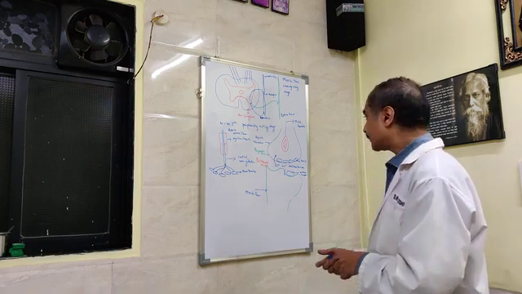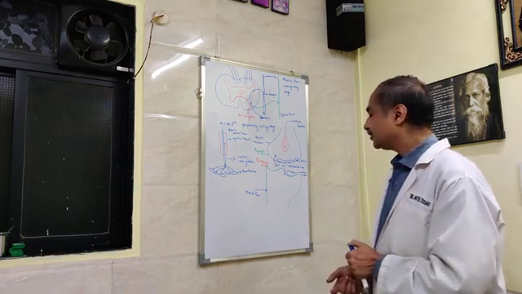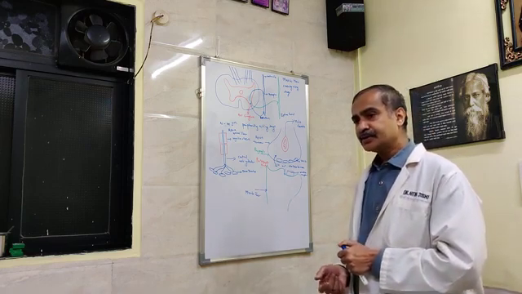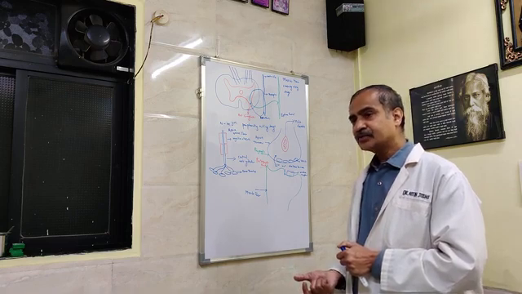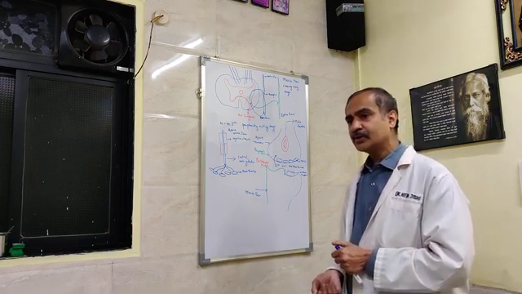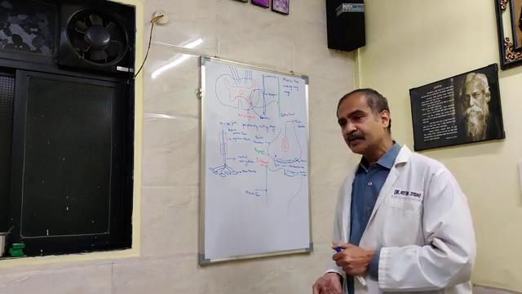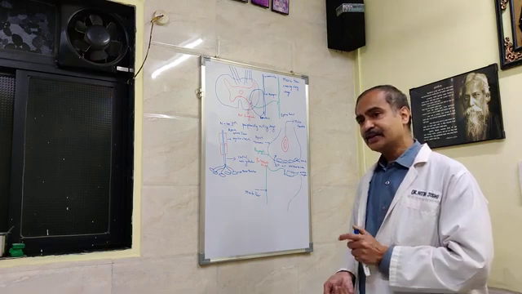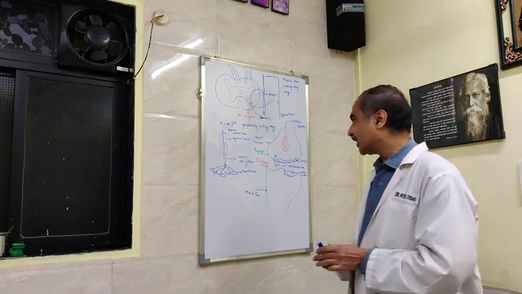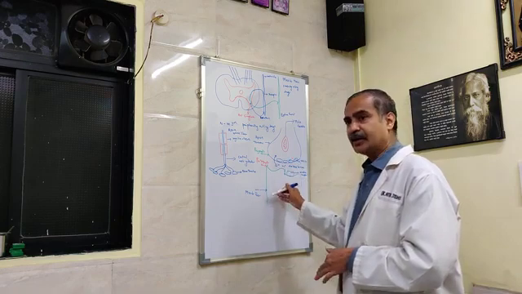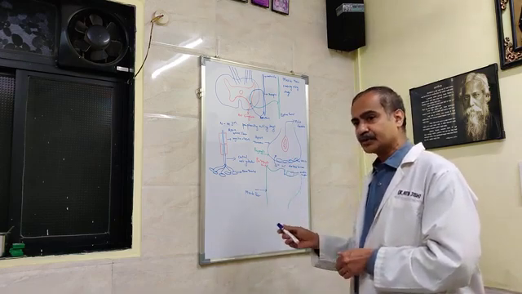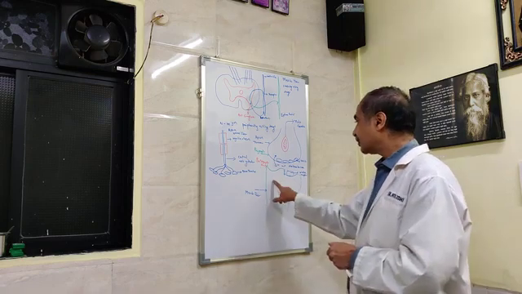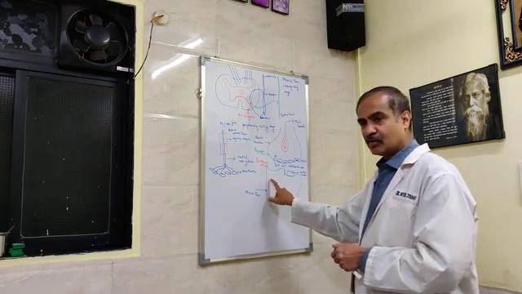The obturator block: when you inject the local anesthetic in the obturator nerve, these local anesthetics, which are commonly used as 1% lignocaine or 2% lignocaine or bupivacaine, when injected will block the generation as well as transmission of the impulse across the neuromuscular junction, and it will be both sensory as well as motor. Since there is blockage of even the motor impulse, there is no contraction of the muscle, and thus